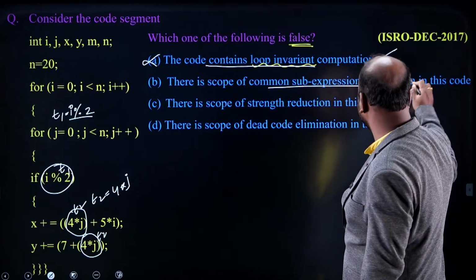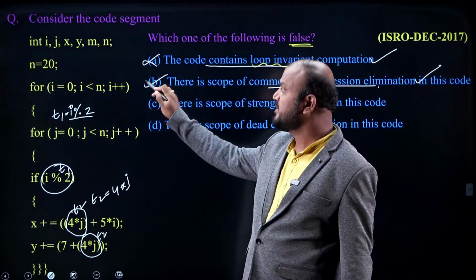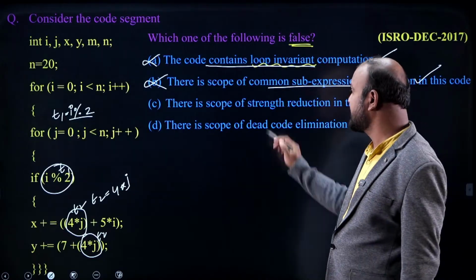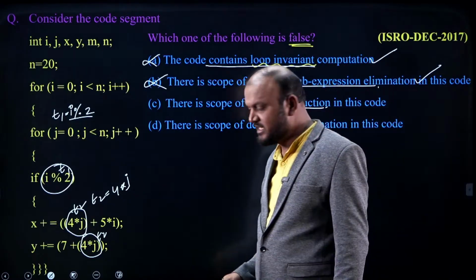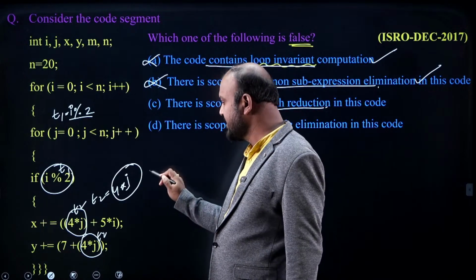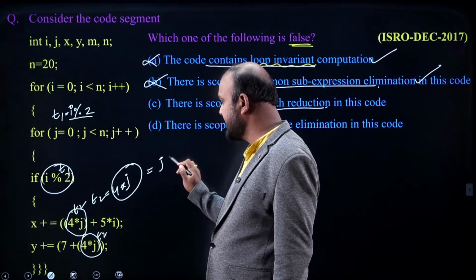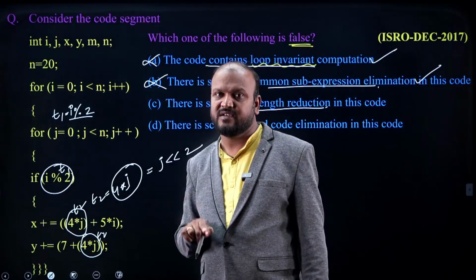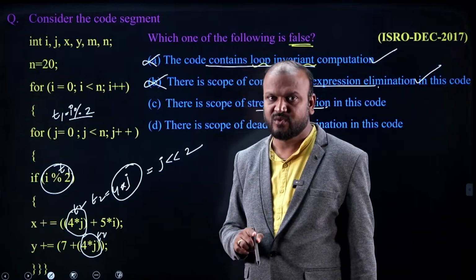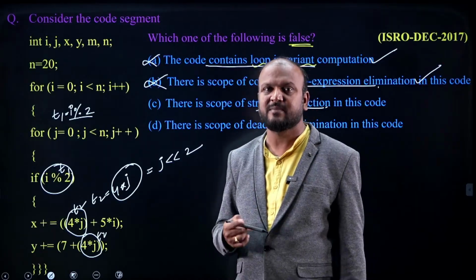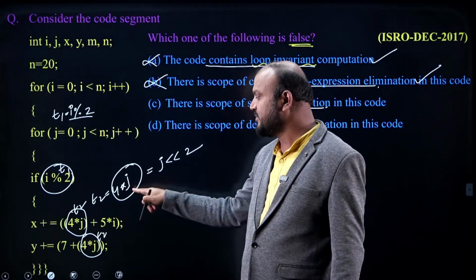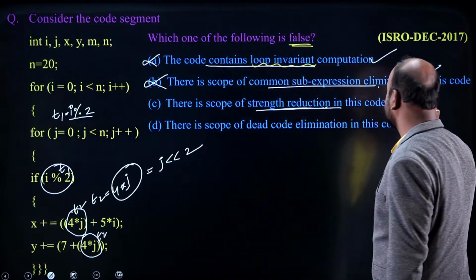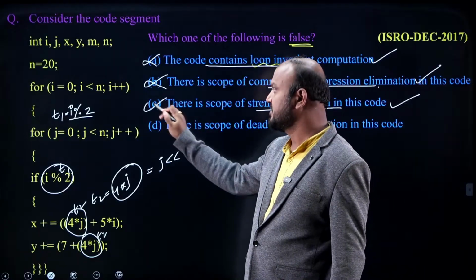There is a scope of it. This scope is there. It is a correct statement, because the question is about false, so it is wrong. And option C says there is a scope of strength reduction. Here it's very clear. 4 star j, we can write it as j left shift 2 times. As we know, every shift multiplies the number by 2. If you shift it 2 times, it multiplies the number by 4. And we know that multiplication is costly, shift is cheaper. So there is a scope of strength reduction, yes, because the question is about false, it is wrong.